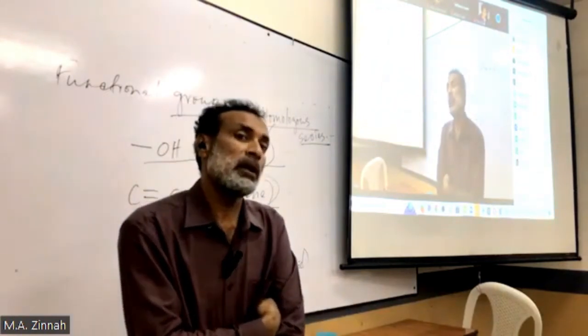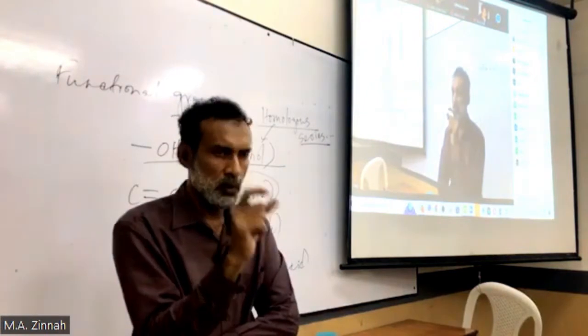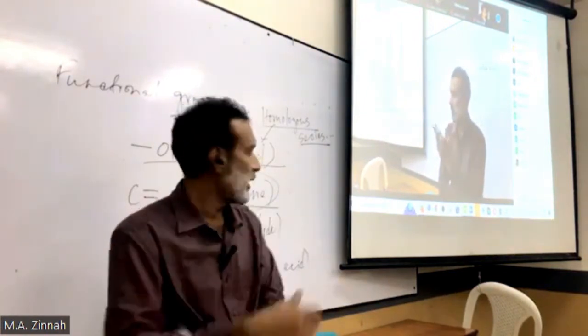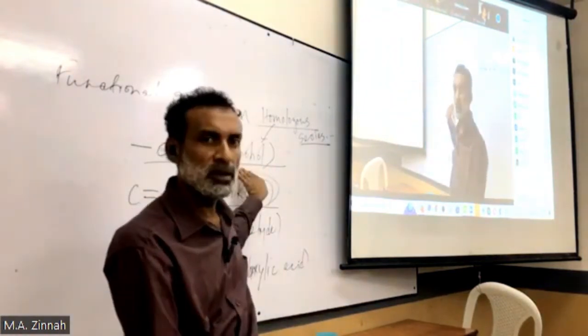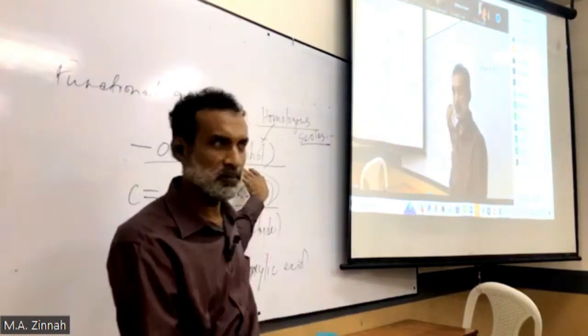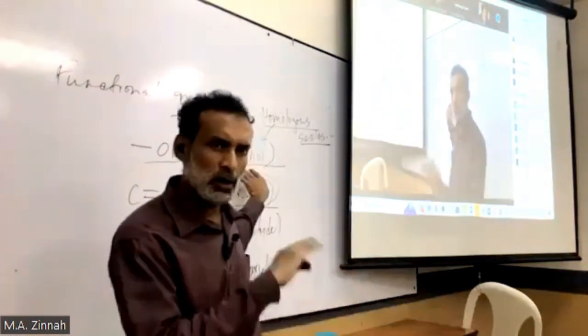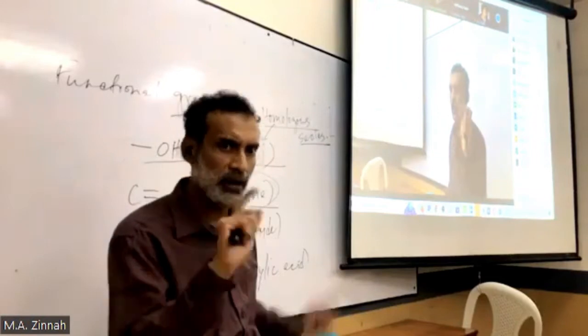What does the functional group mean? The group that reacts, right? And in this group, alcohol, they all have the same functional group, right? In all the compounds, only OH will react, right?